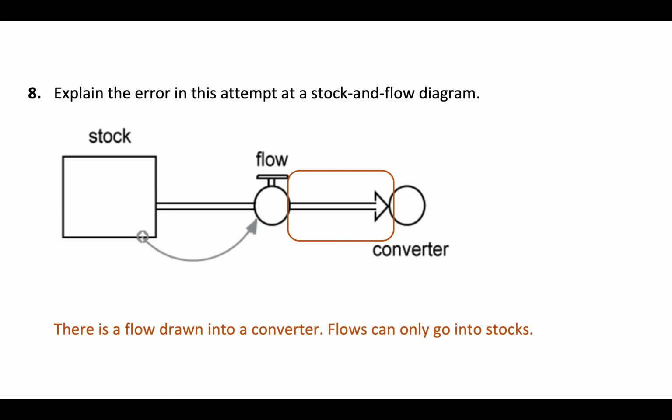There's a flow drawn directly into a converter. Flows can only interact this way into stocks. They can come out of stocks, and they can go into stocks. Converters can have these causal links, just like this one here, interacting with flows, but flows cannot go directly into converters. So this is a nonsensical stock and flow diagram.